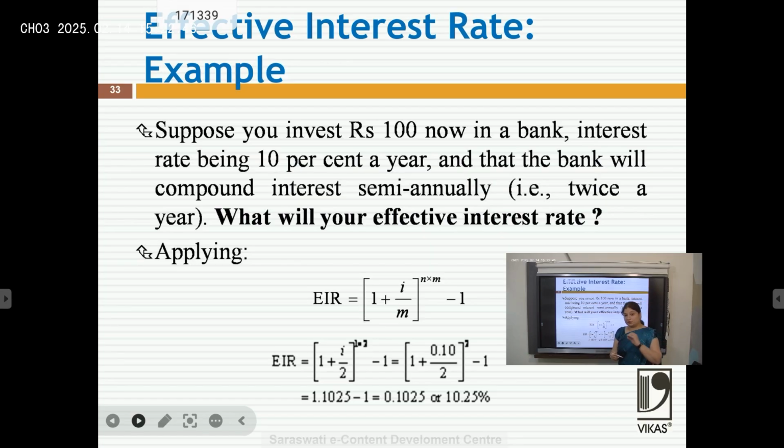What will be your effective interest rate? That effective interest rate would be more than with annual compounding, because now the amount is compounded twice in a year. So the interest would be 0.10 divided by 2, that is 0.05, and the period would be 2, and the value would be 1.1025, or 10.25%. If it is compounded annually, I get interest of 10%. If it is compounded semi-annually, I get the multiplying effect, that is 10.25%. So the effective interest rate is higher if the interest is compounded more than once a year.